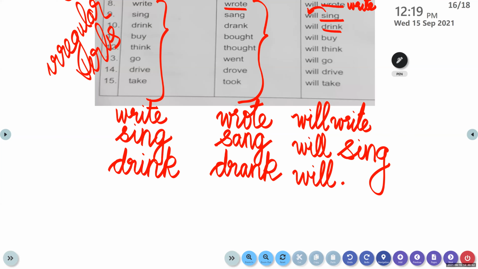That is will drink. Yes. So this is the way you will write and study. Drink, past tense it is drank, and the future tense it is will drink. I wanted all of you to write it only once for the time being.